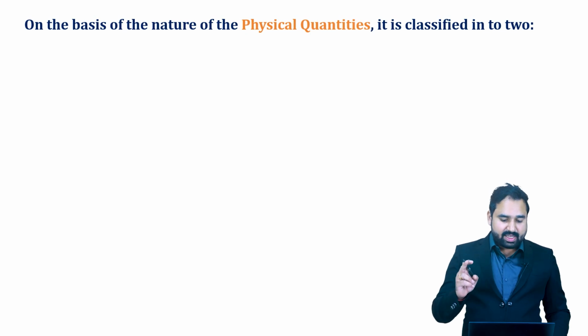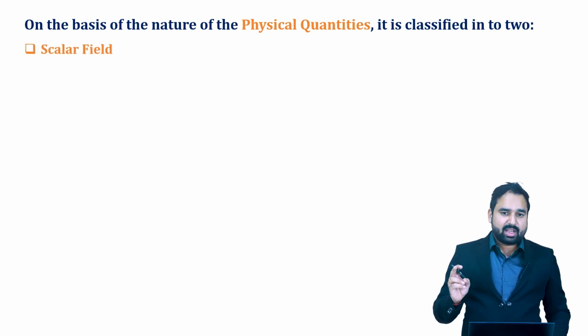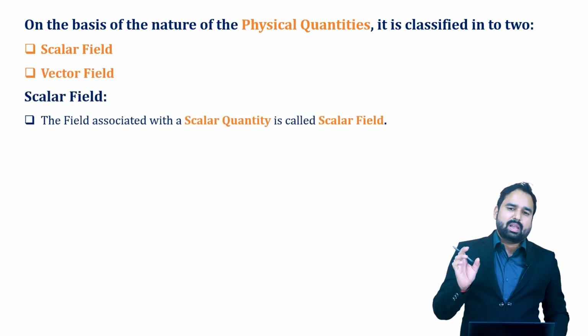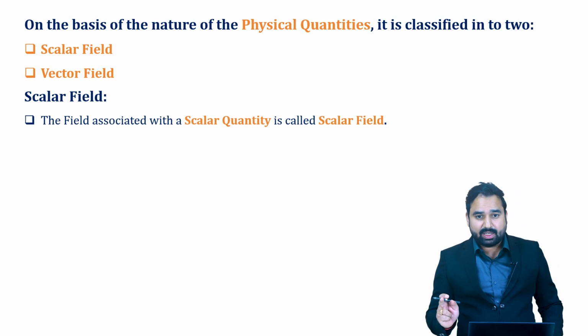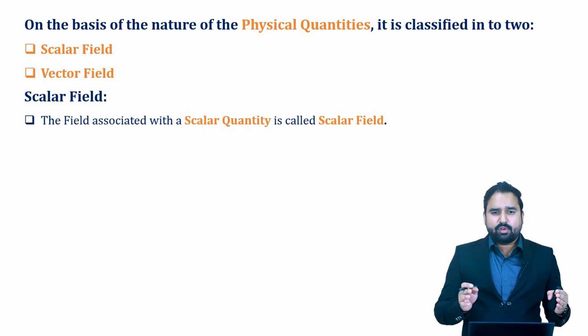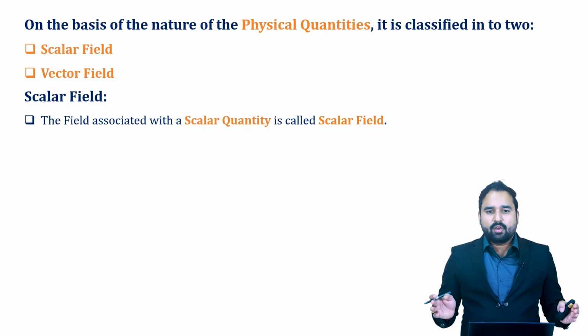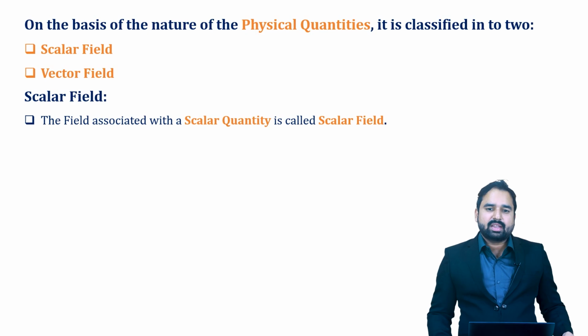So we have two classes into which we have divided the physical quantities also. In the same way, we are dividing the fields into scalar fields and vector fields. So number one is scalar field, another is vector field. Let us talk about what is scalar field. In very simple layman language, the definition is: the field associated with a scalar quantity is called scalar field. So you have a scalar quantity, and we will talk about the examples also. Around that scalar quantity, there is a region where you can define the physical quantity at different points. That region is actually the scalar field.